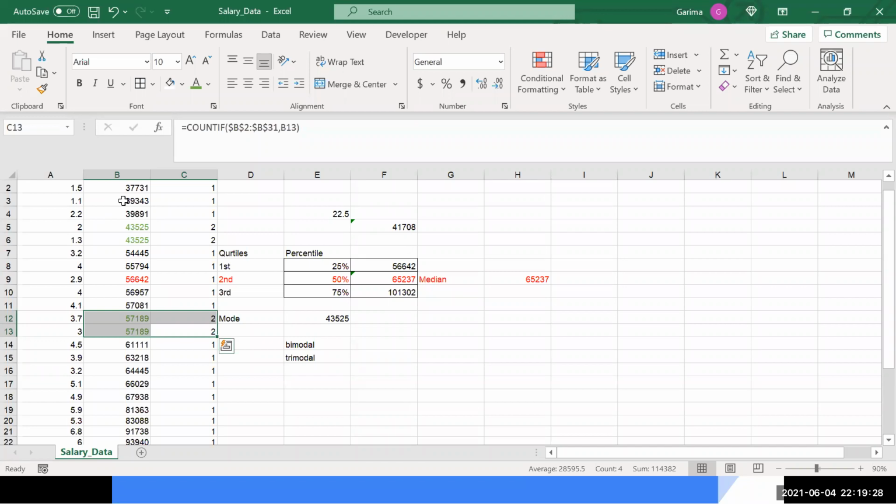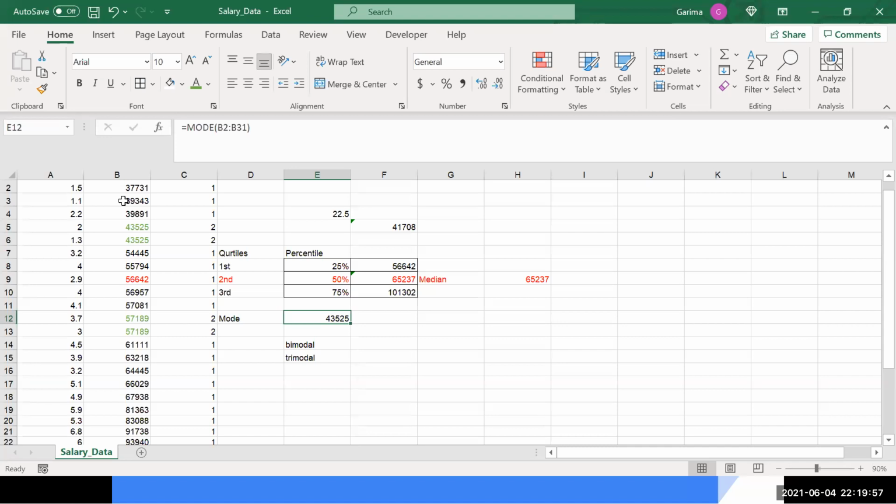So actually, this is a more effective way to find modes in a data set. This is a better way because if your data is big, definitely there will be certain data points which will be occurring the most number of times. So this is a better way of doing that. But I think this mode formula will be more effective in very large data sets because when there are a large number of values, there are very high chances of one value repeating more number of times and becoming one mode.